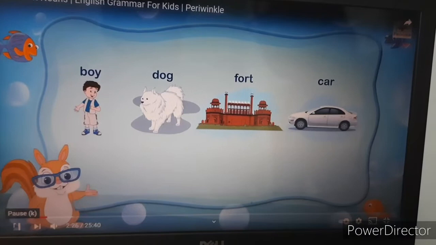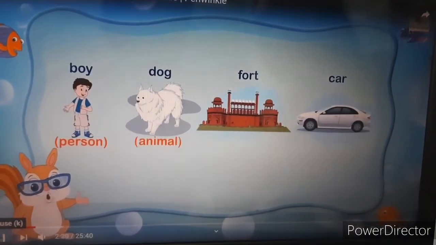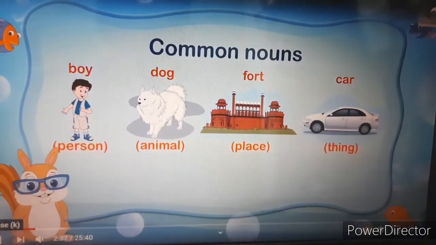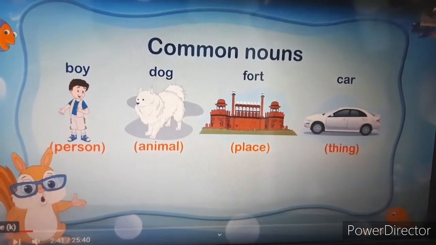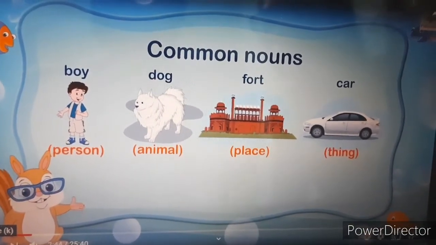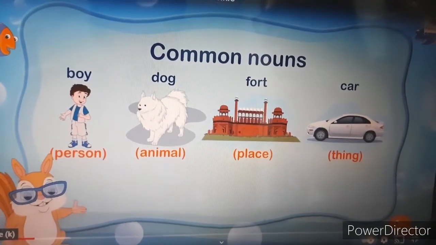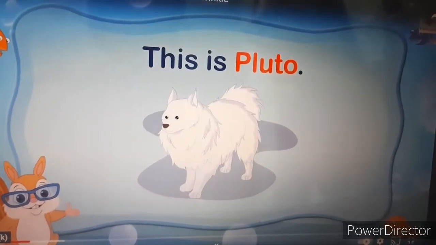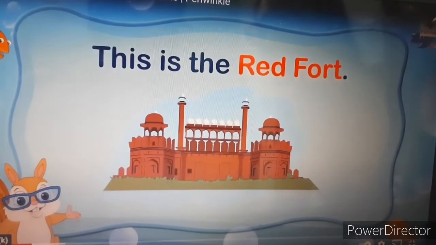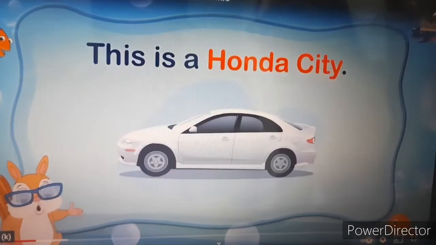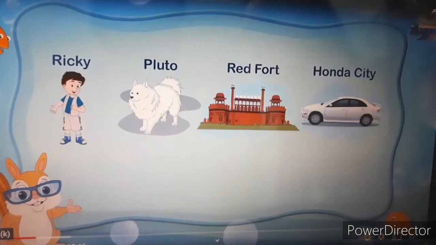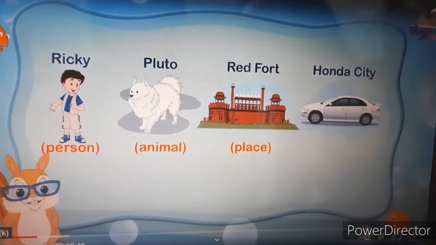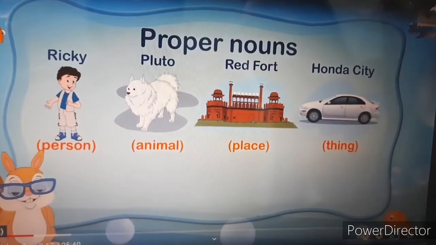These names are general names of a person, an animal, a place and a thing. These are common nouns. Now let us give special names to these common nouns. So we can say, this is Ricky. This is Pluto. This is the Red Fort. This is a Honda City. Special names given to people, animal, place and thing are called proper nouns.